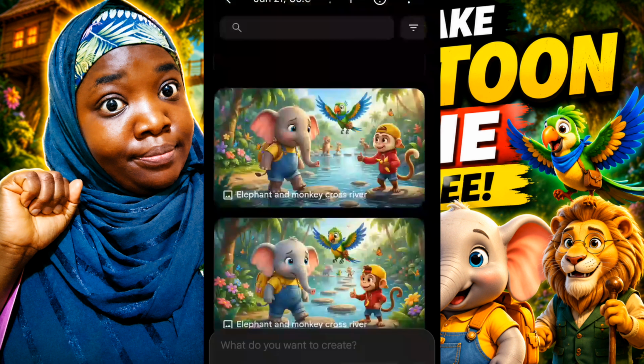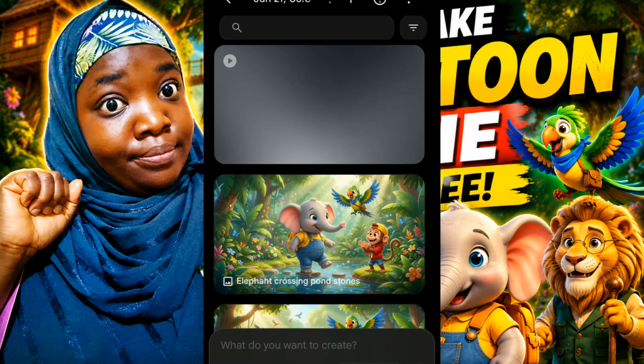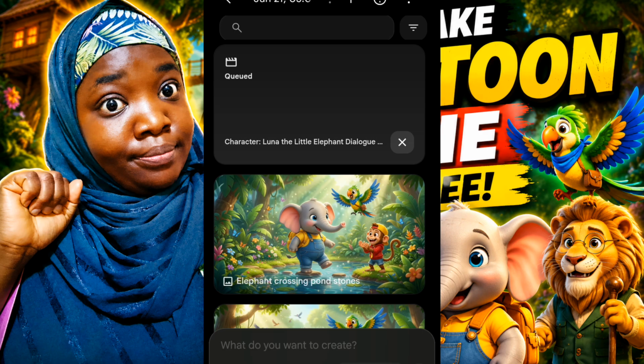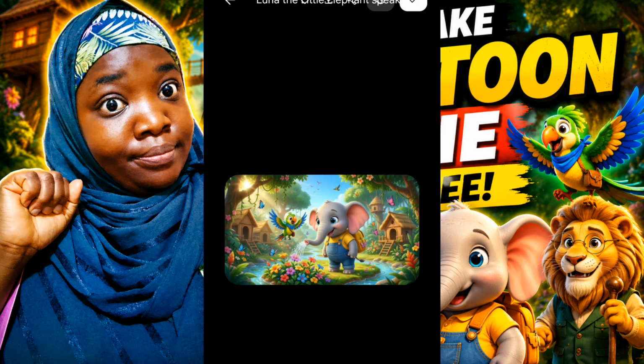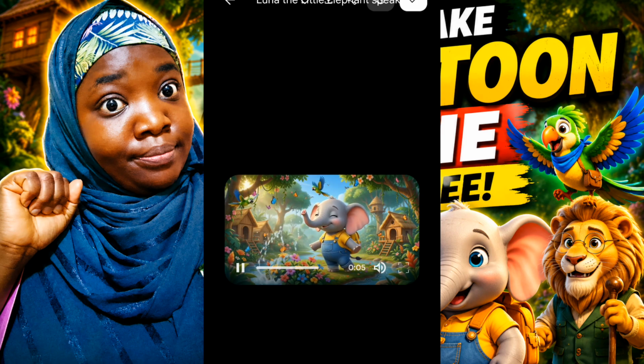For this video, I want it to be 8 seconds and I want it to generate once. So having done that, I'm just going to click on send and Flow AI will go ahead and generate my first video for the first scene for me. Now my video is ready. All I need to do is click on it and you can see the elephant is using her trunk to water the flower and also having a conversation with the flower.